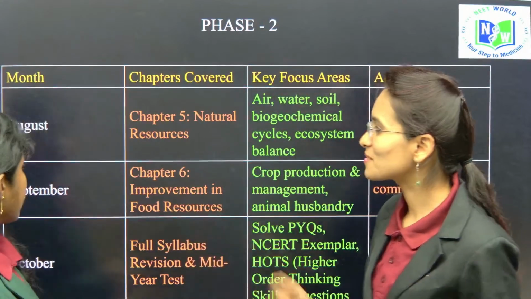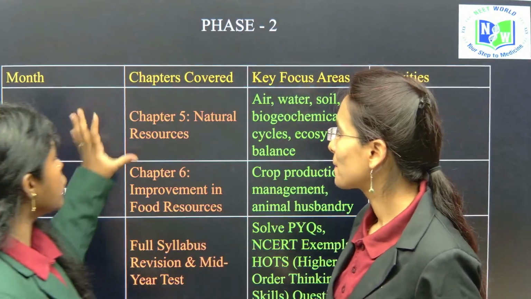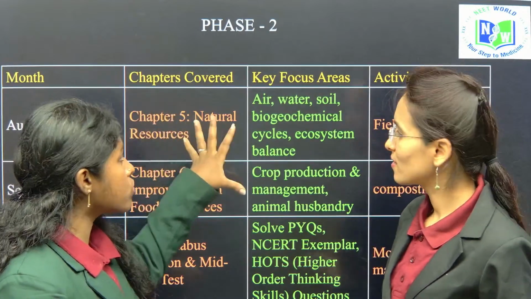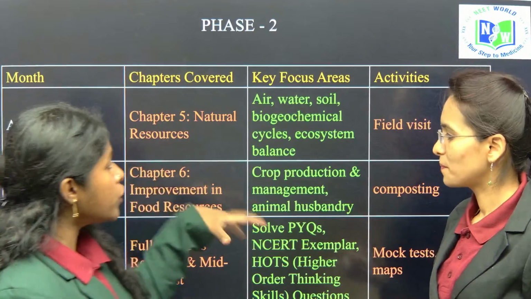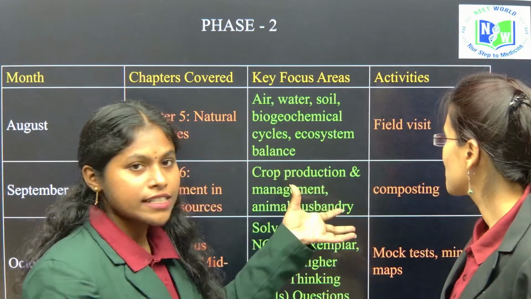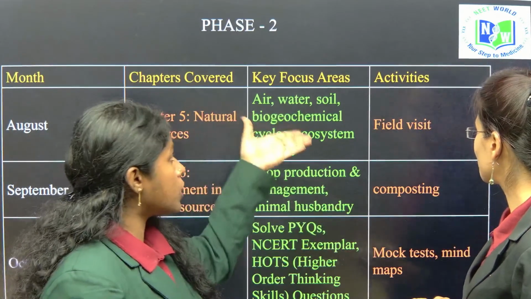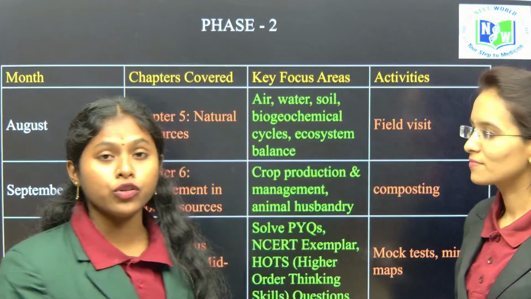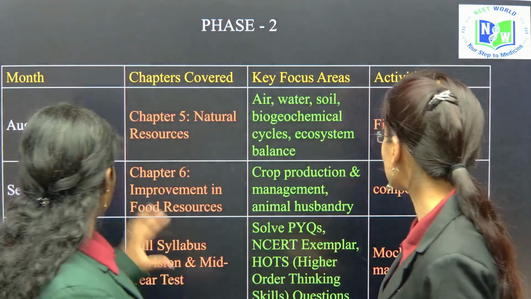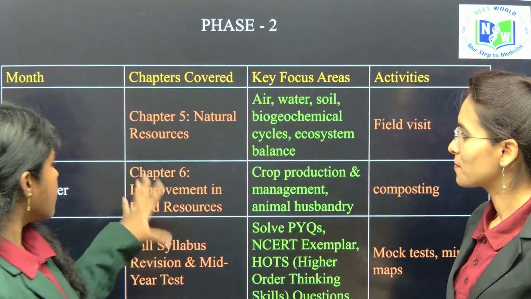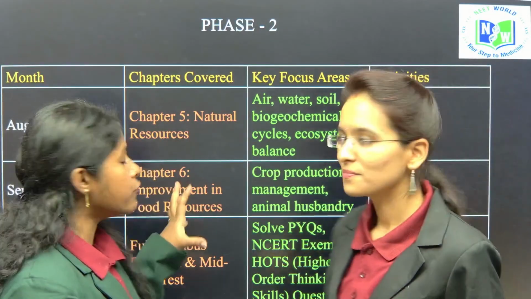In the month of August, children, you are going to cover the chapter on natural resources. The key focus areas of this chapter are learning about the water and biogeochemical cycles, air pollution, water pollution and soil pollution, and understanding the ecosystem in a clear, detailed way. And coming to September, it is the last chapter of science, Improvement in Food Resources.